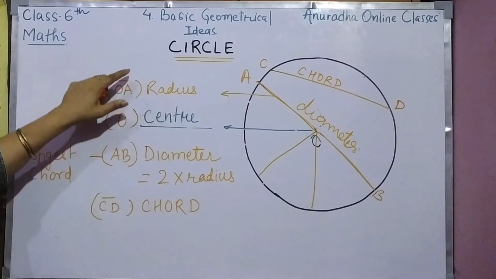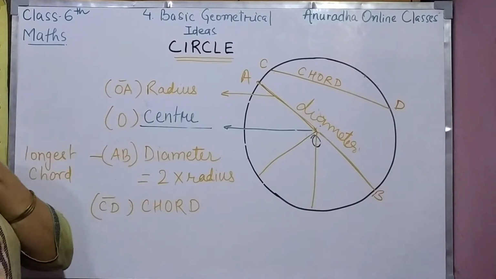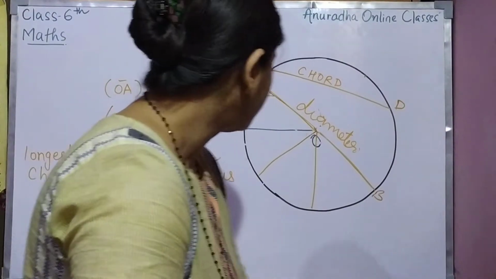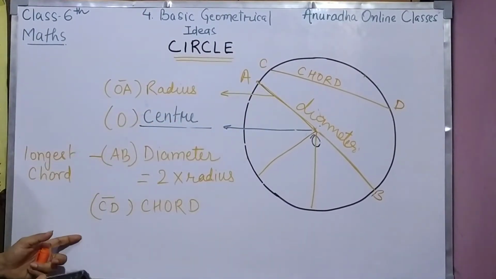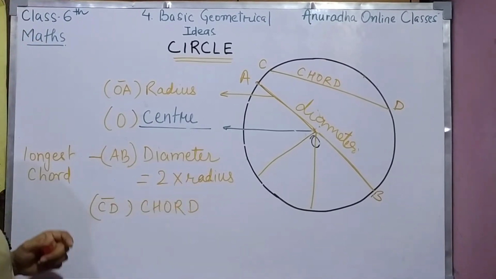Now, chord, अच्छा, chord को आप नाम दे दो, that is CD. Right? So we got radius, center, diameter, chord. Some more things are there. So let us see that, because these are very common terms. This you know. Some more things I'll just tell you.